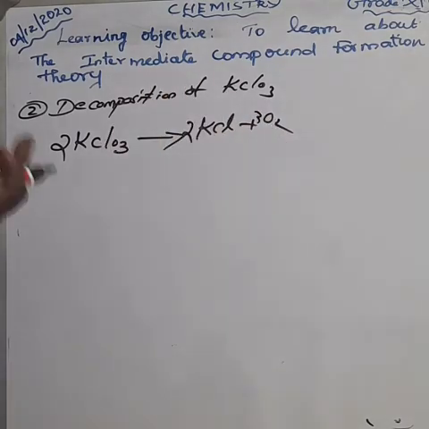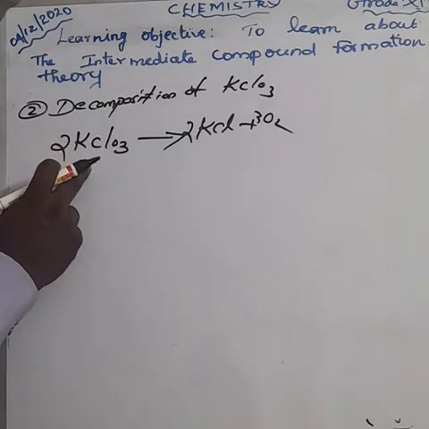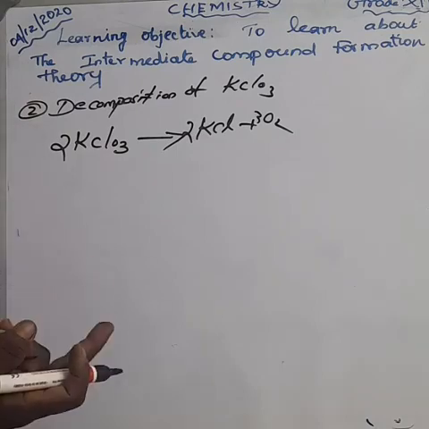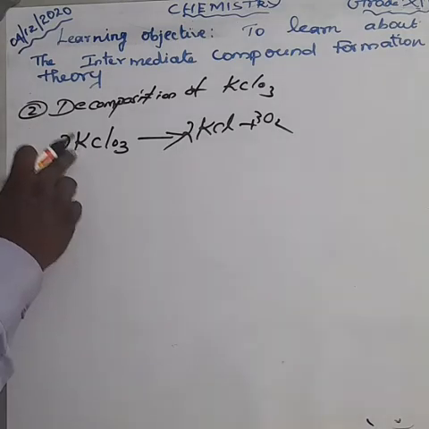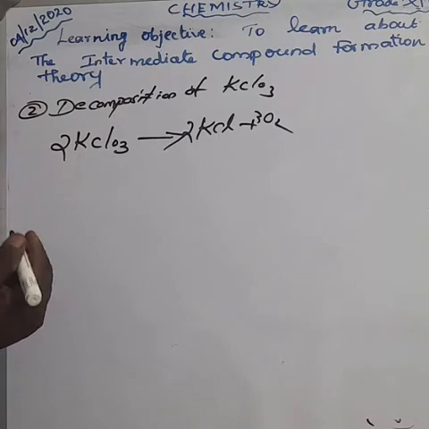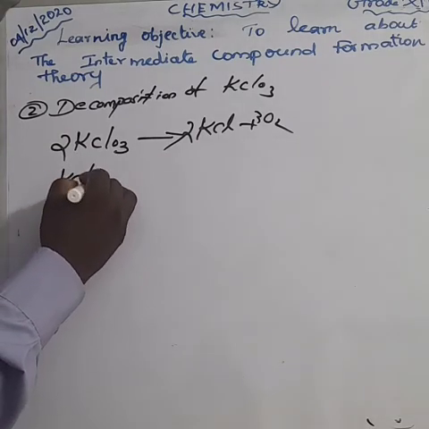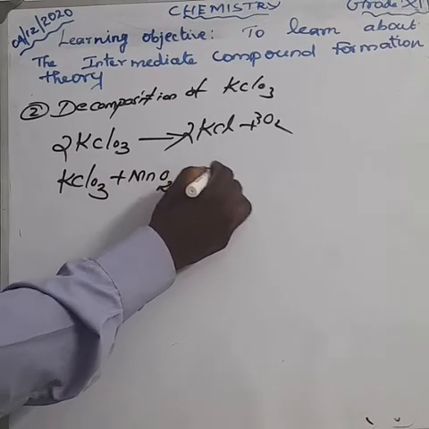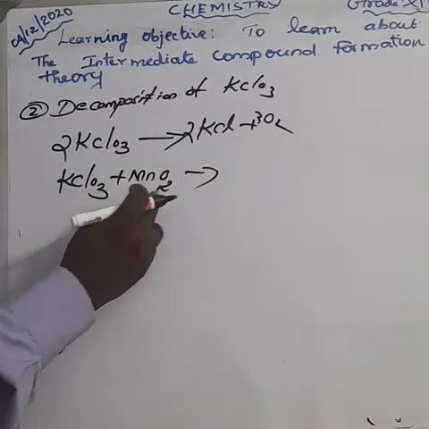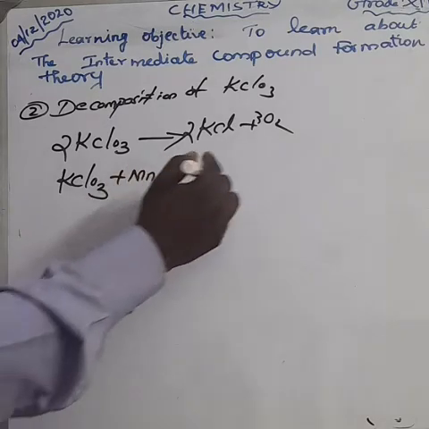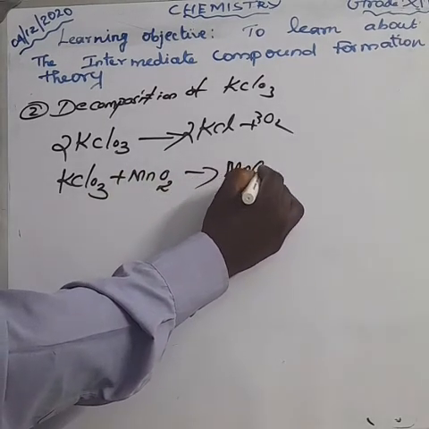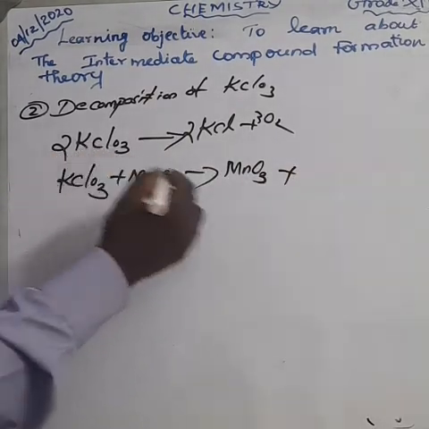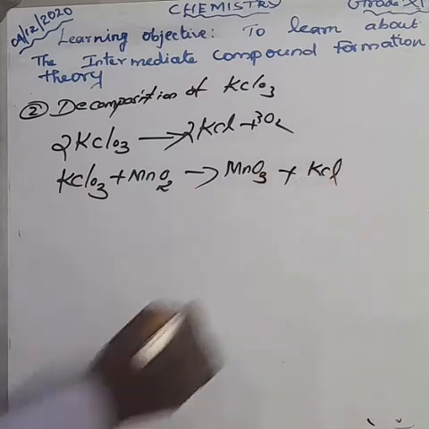Anyhow, what's the next reaction? Here the potassium chloride reacts with manganese dioxide. MnO2 plus O gives MnO3, and potassium combines with chlorine to form KCl.